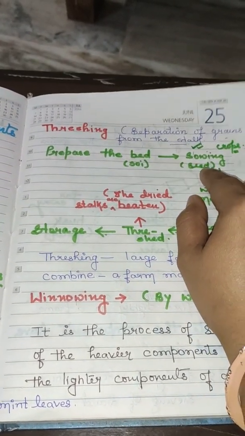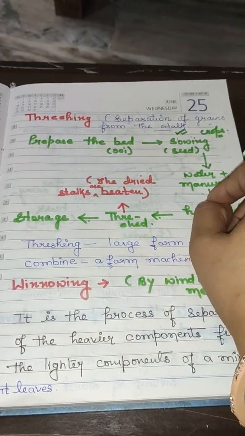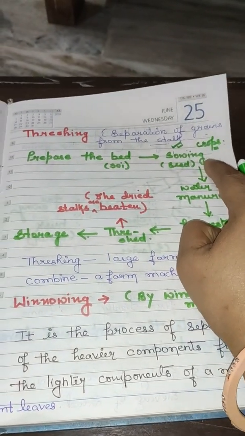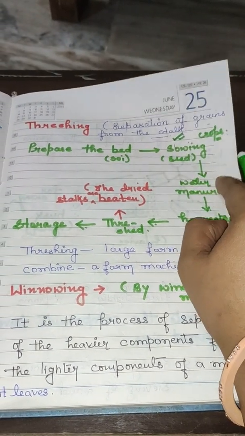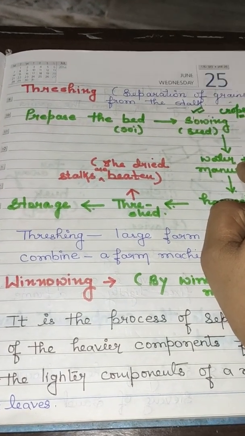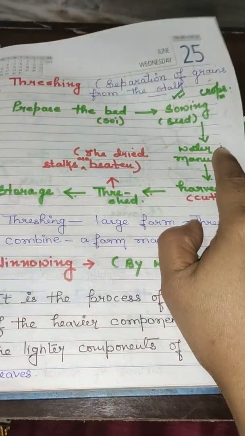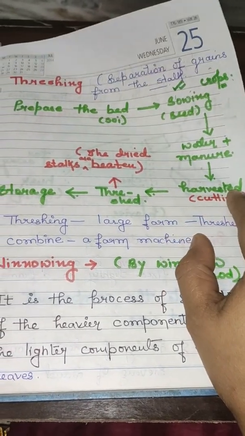After that, healthy seeds are selected and sown in the field. Then seed germination takes place, and water and manure are added to support the plant for better growth. And when the crops have matured, they are harvested.